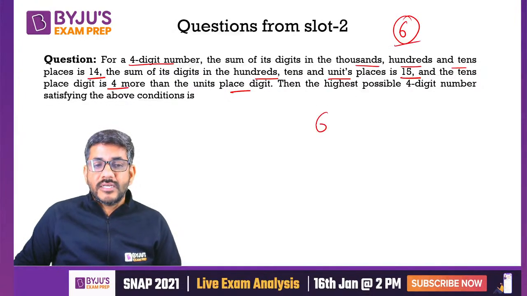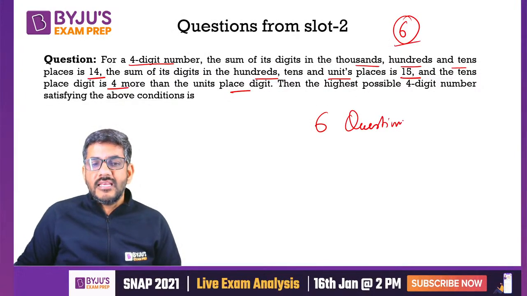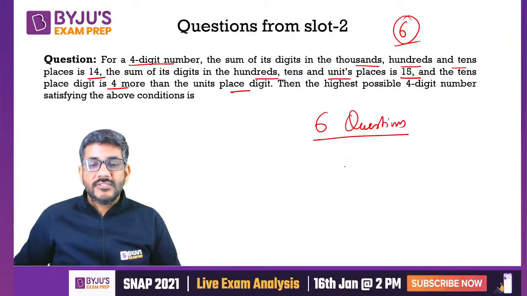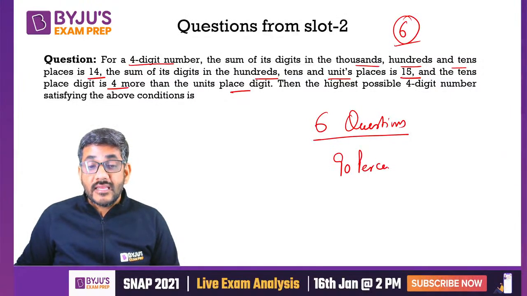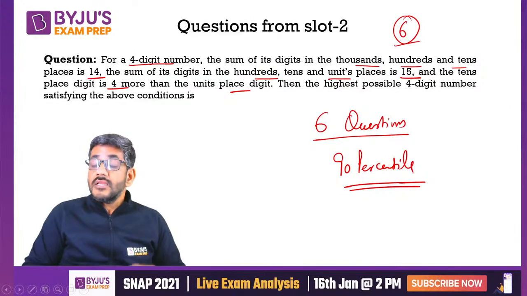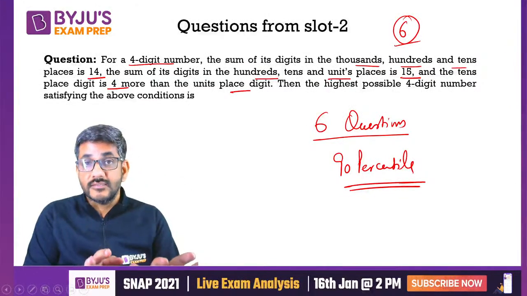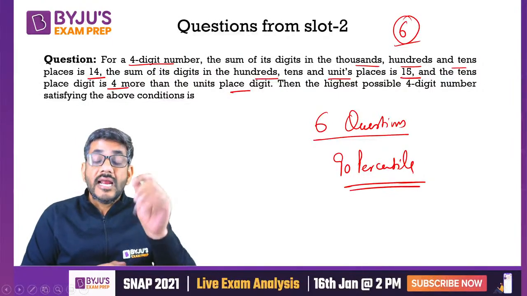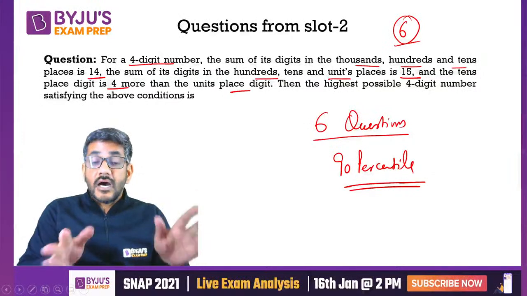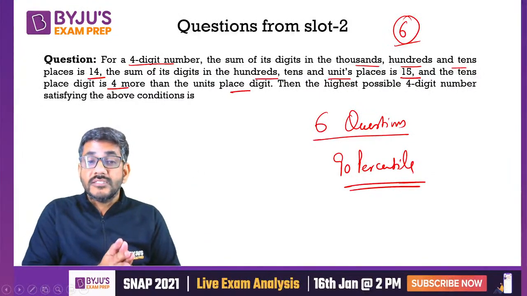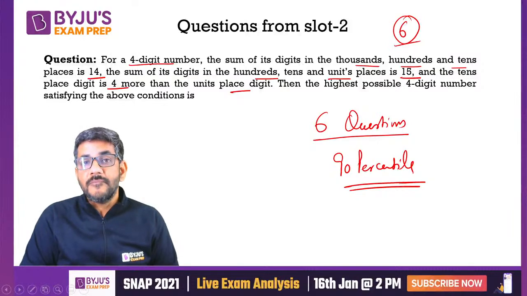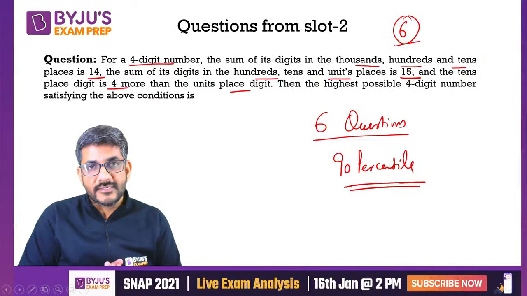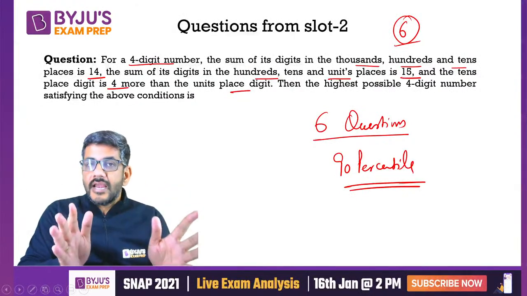And these 6 questions, if you find them easy, let me tell you, this year, had you got only these 6 questions in 40 minutes, you could have scored 90 percentile, right? I'm not lying. These are the actual figures. The person who scored 18 in Quant this year got a 90 percentile. 18 marks are equivalent to 90 percentile. You can see these 6 questions are worth 18 marks, and at 18 marks you have a 90 percentile. This is the kind of exam that was there this year. I hope you would have got a fair idea about it.